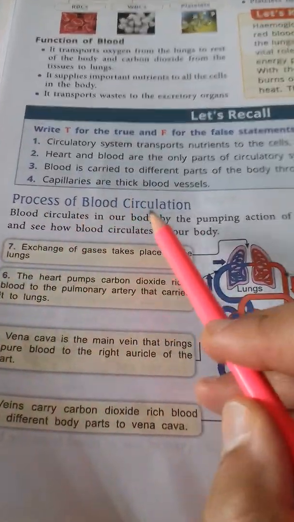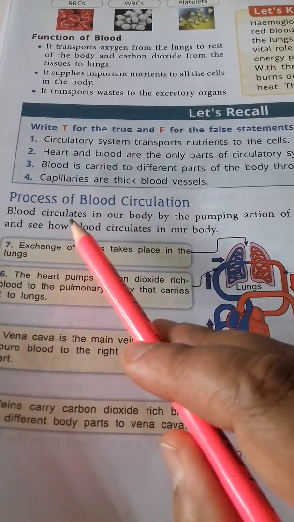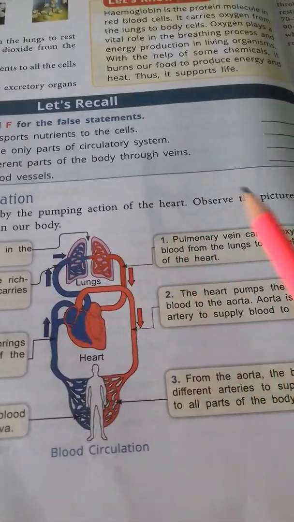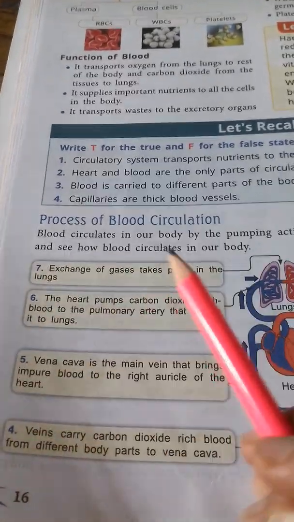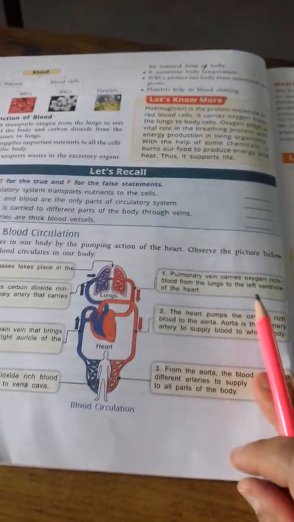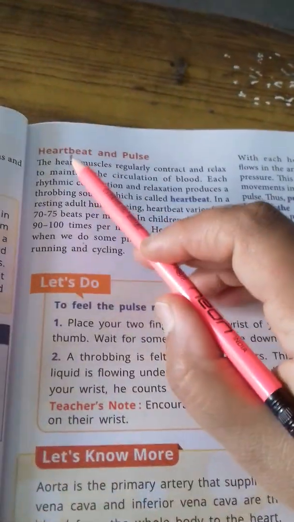Process of blood circulation. Blood circulates in our body by the pumping action of the heart. Observe the picture below and see how blood circulates in our body. Now, this diagram we'll study later on. First, let us complete our reading.